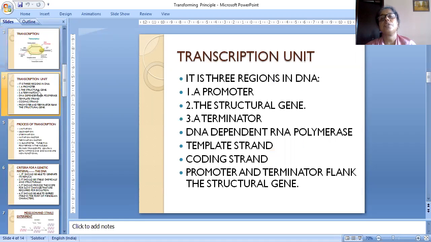Transcription and the transcription unit. So I think you understood these two topics. We will continue with another topic tomorrow.